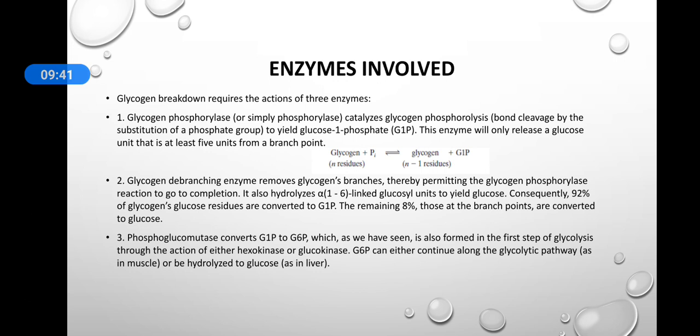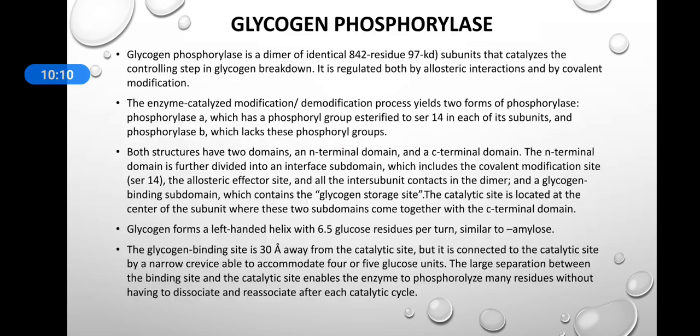The third enzyme is phosphoglucomutase, and phosphoglucomutase converts this G1P to G6P, that is glucose 1 phosphate to glucose 6 phosphate. It is also formed in the first step of glycolysis by the action of hexokinase or glucokinase. So this glucose 6 phosphate can either go into the glycolytic pathway or it can be hydrolyzed to glucose in the liver cells. Now we will discuss each of the enzymes in depth and their action.